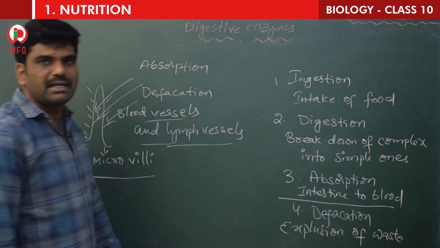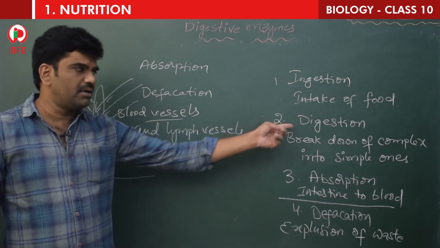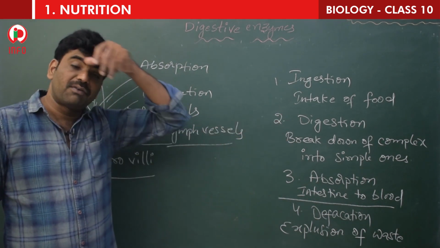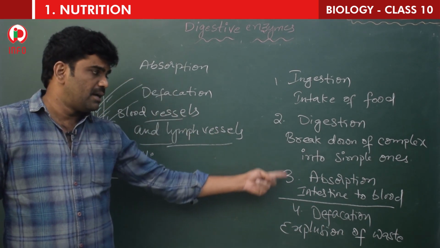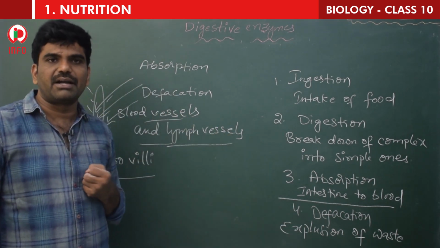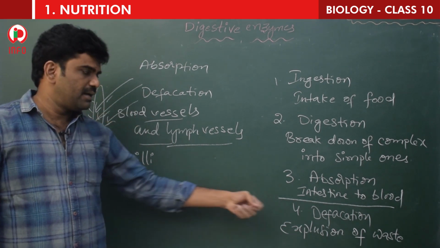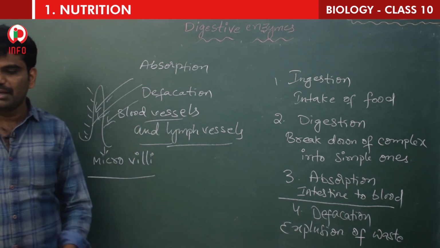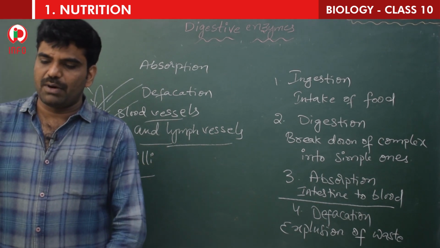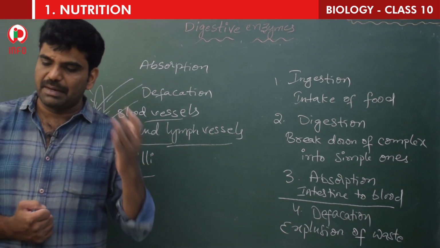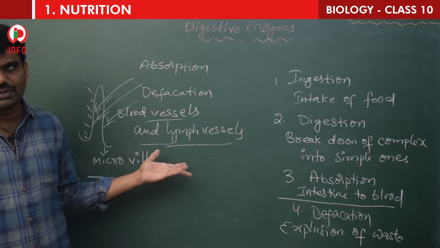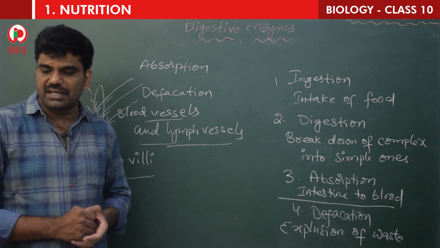So there are 4 steps in digestion: ingestion, intake of food; digestion, breakdown of complex into simple ones; absorption, taking the required or useful products into the blood, which takes place through the villi; and defecation, expulsion of the waste. Here most of the water present is taken up by the material. The material is expelled through the anus, which is called defecation.